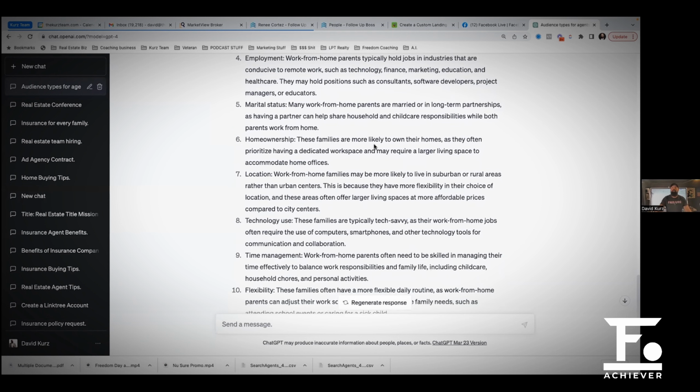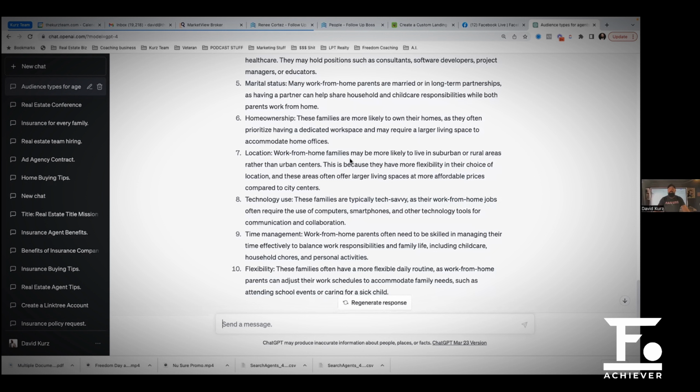Home ownership, these families are more than likely to own their homes as they often prioritize having a dedicated workspace. Location, work from home families may be more likely to live in suburban or rural areas rather than urban centers. This is because they have more flexibility in their choice of location.